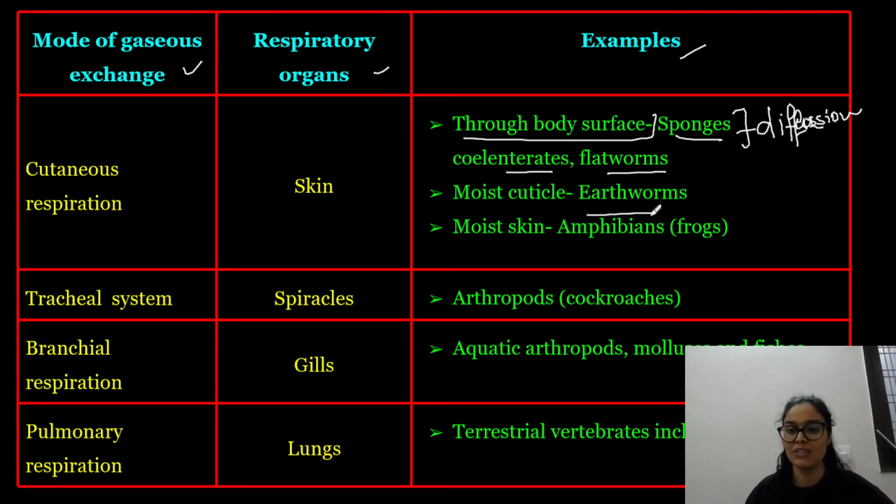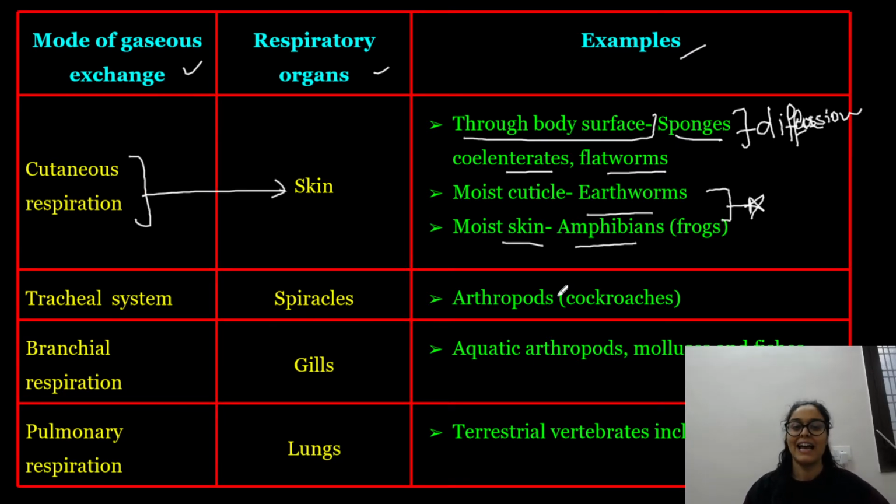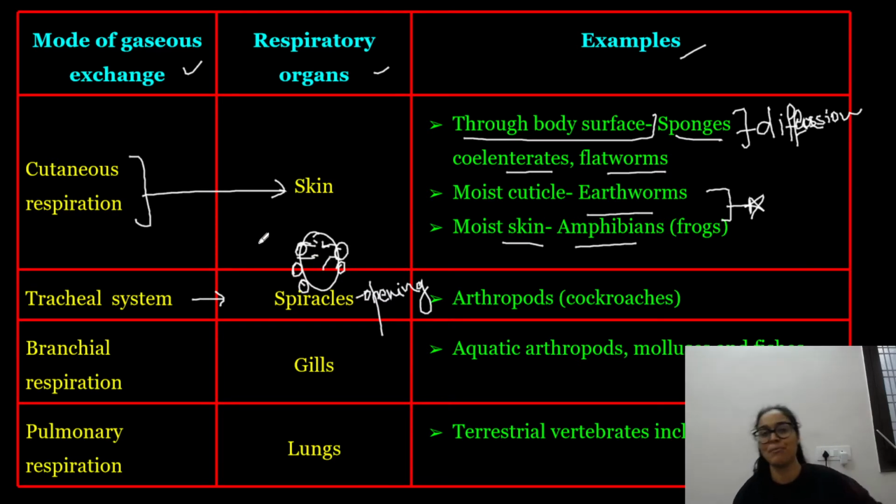When we talk about earthworm, they have the skin, this moist cuticle. Amphibians have moist skin, so with the help of their skin, they respire. And when the respiration is through skin, obviously that is known as cutaneous respiration, right? Arthropoda have the tracheal system and they have spiracles. Spiracles means on the lateral side of the body, they have openings, which are known as spiracles. So via these openings air enters through the tracheal system, through the branches to each and every body part. So yes, they have a tracheal system, right?